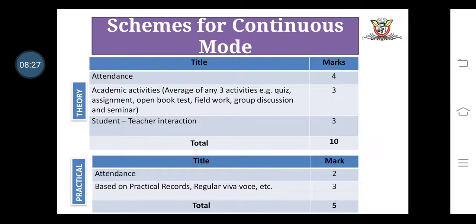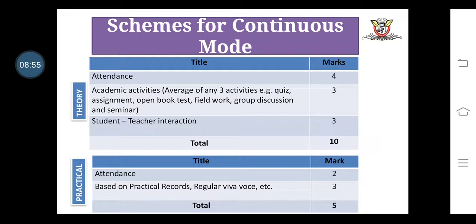Now we discuss the practical. Practical consists of 2 classes. The first one is the attendance, which consists of 2 marks, and the second one is based on the practical record as well as their viva, having 3 marks. Then the total marks from the practical is 5 and the total marks from the theory is 10.